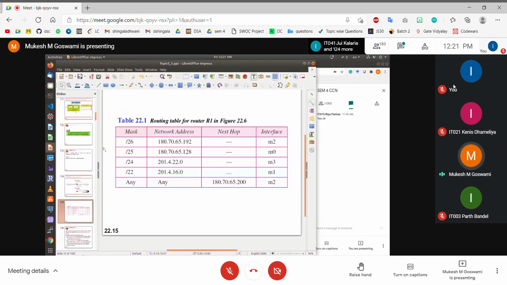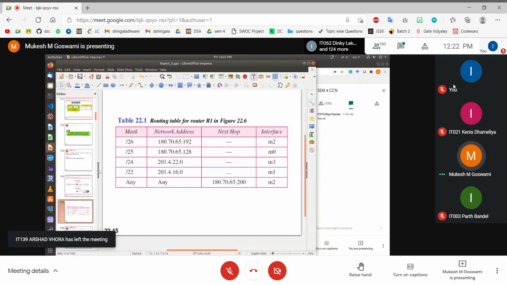/25 means the first 25 bits of the input address should be matching with this address, then you can say it is a match. /24 means the first 24 bits of the input address should be matching with this address or this network address. And when I say /0 means what? 0 bit should be matching with this address. 0 bits matching means it is always matching. So therefore it is called a default case. So default case is always actually, it is always matching with a given IP address, right? कोई भी IP address आप दोगे, it is always matching because you are not required to match any byte. It will by default, it is a match. Okay. So that is how the entries in the routing tables are sorted.